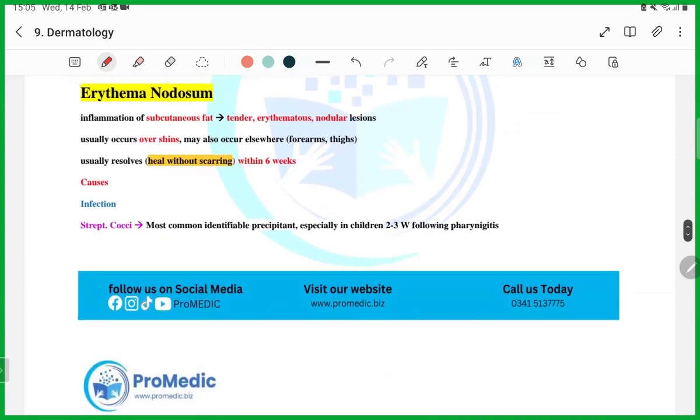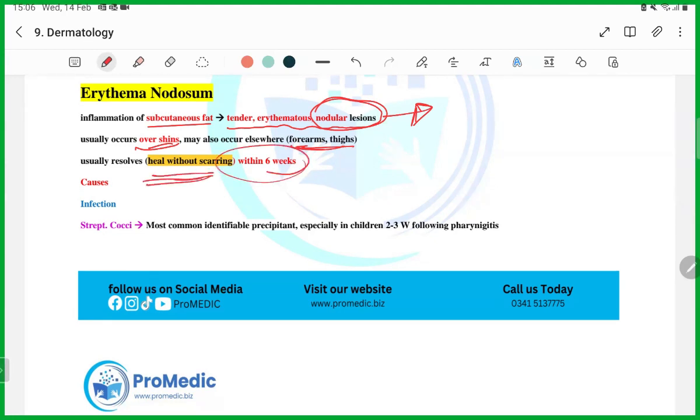Then the next topic is erythema nodosum, guys. How will you get the question? Read the question first, then we'll talk about it. It will make more sense. Inflammation of the subcutaneous fat, which causes tenderness and erythematous nodular lesions. Guys, always focus on the nature of the lesion because this will help you differentiate in the exam. Nodular lesion and tender. Then mostly over the shin, can also present on forearm and thighs. So don't forget. Okay. Then it resolves on its own without scarring within 6 weeks.